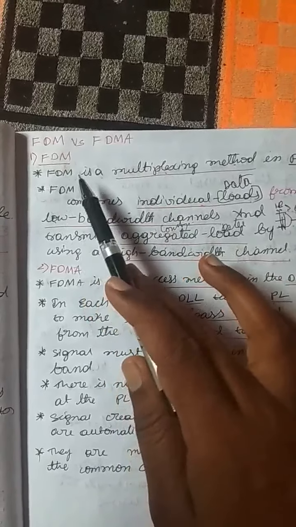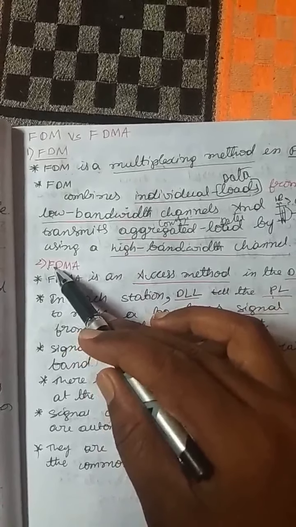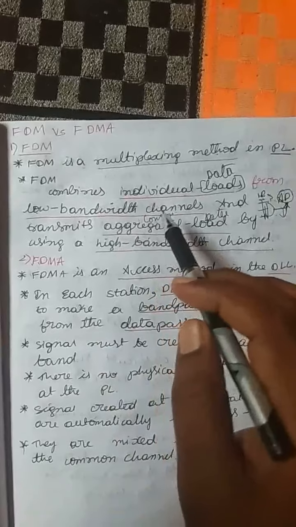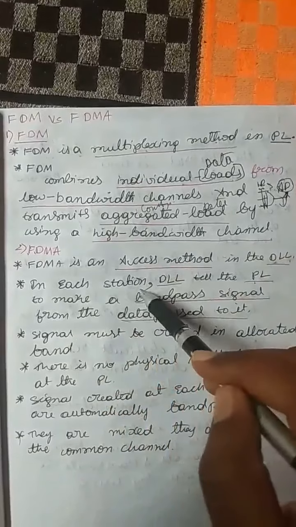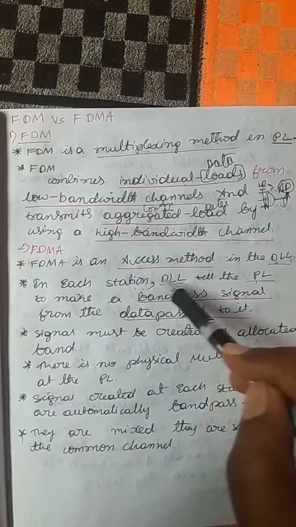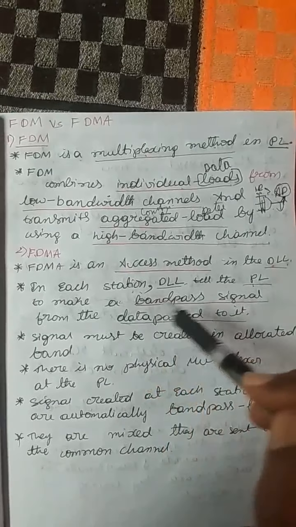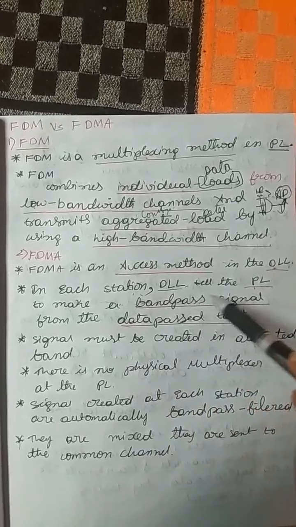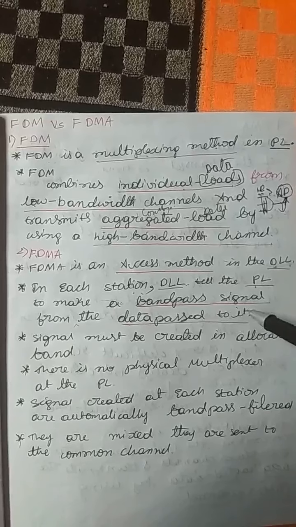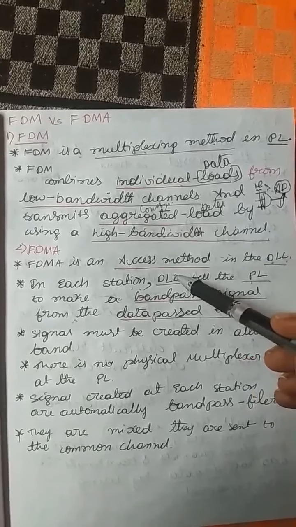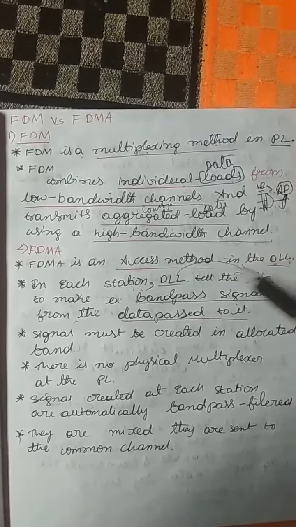FDM, frequency division multiplexing. What is FDMA? Frequency division multiple access. This is present in the data link layer. In each station, the data link layer tells the physical layer to make a band pass signal from the data passed to it.